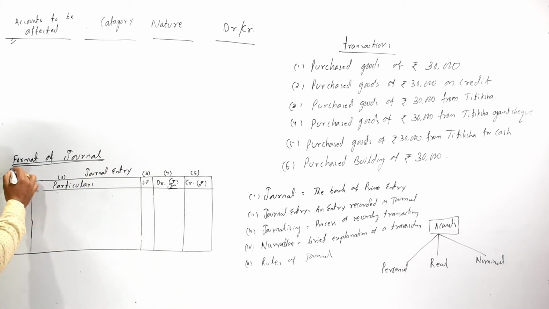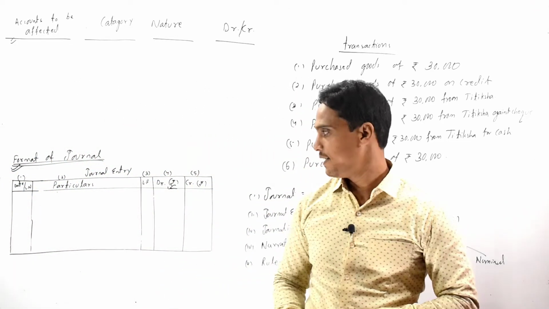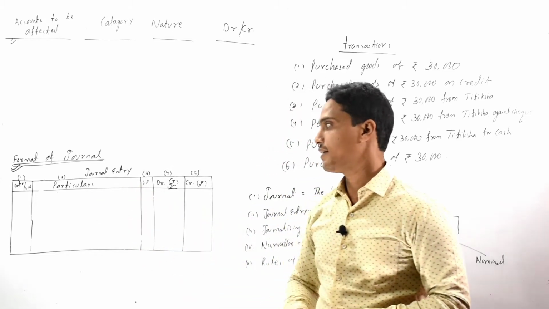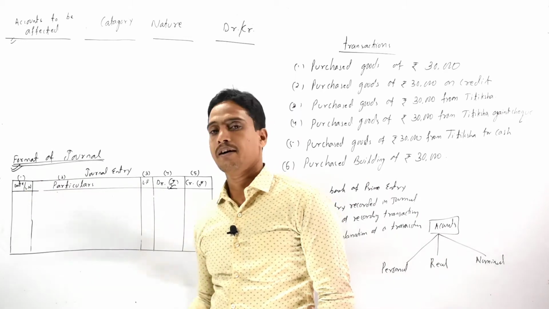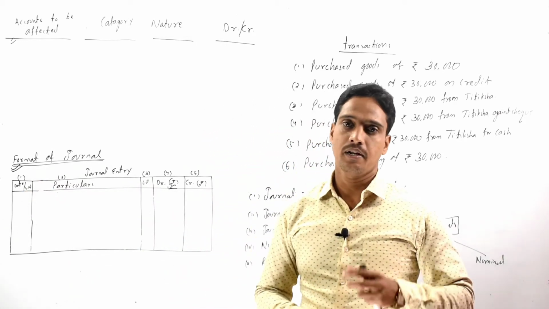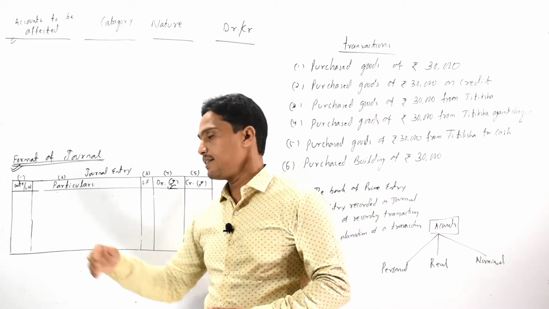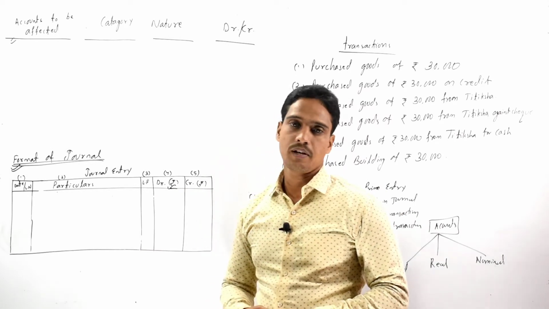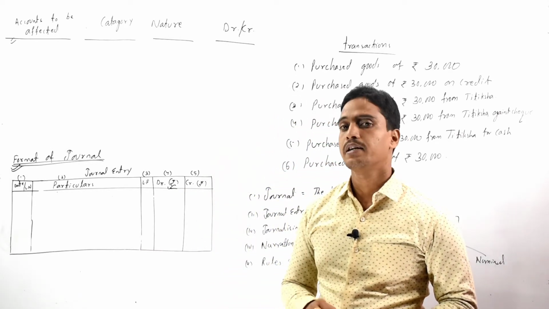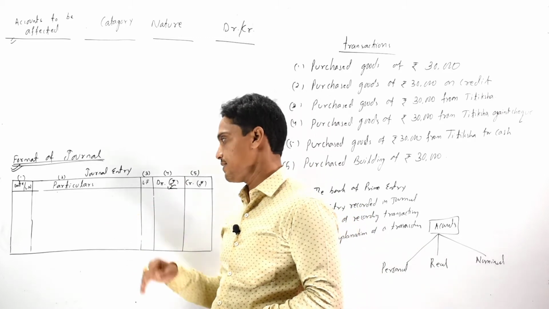Now come to the format of the journal. The journal entry format contains five columns. In the first column, we record the date of the transaction. When the date is not given, we record the serial number. The second column is the particulars column, where we record the journal entries of the given transactions.